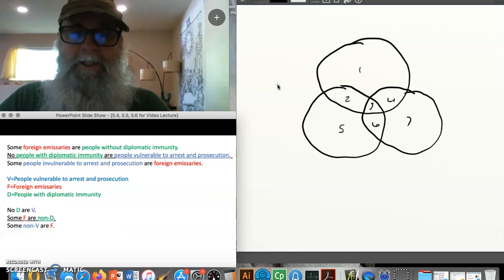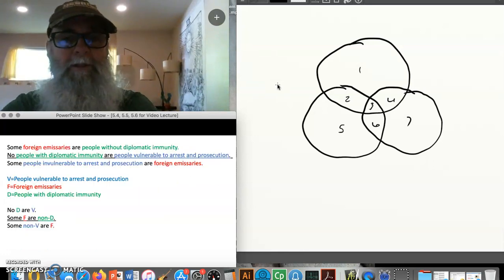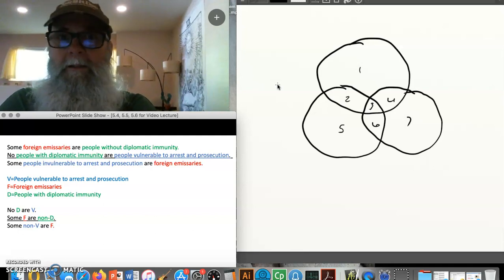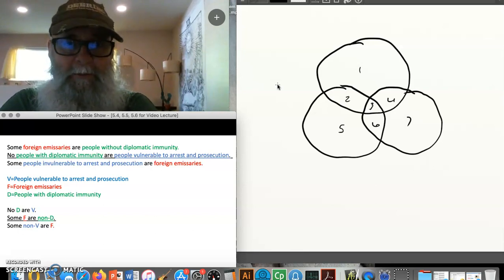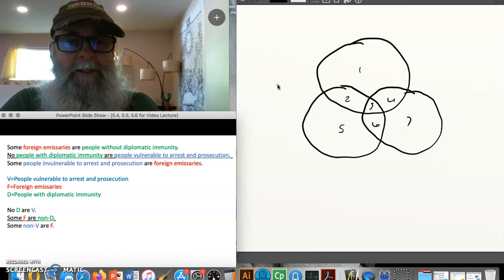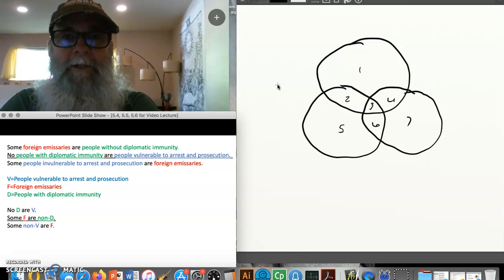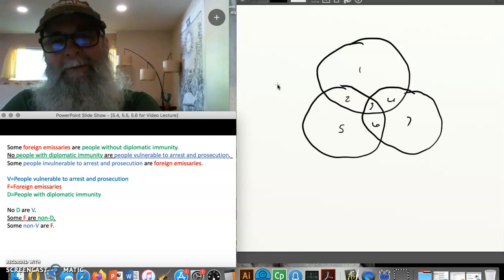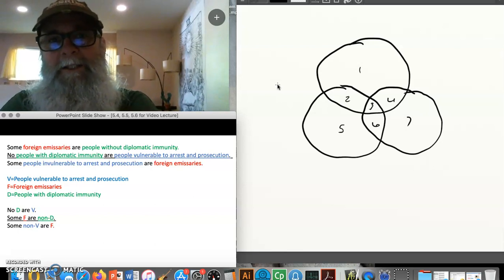What I'm looking for is to get the argument broken down into symbols like this, because this starts to look much more manageable, much easier to work with. So I have no D are V, some F are non-D, and some non-V are F. Okay, so now I'm getting closer to being able to work with this, but I need to get rid of those nons. I need to have each one of those terms appear the exact same way each time it appears.